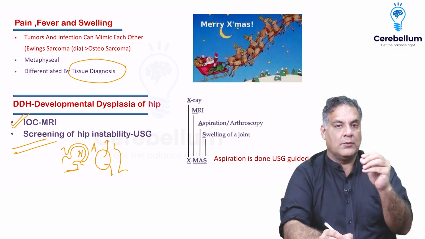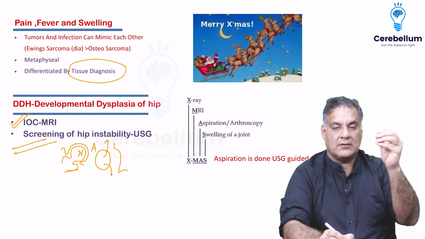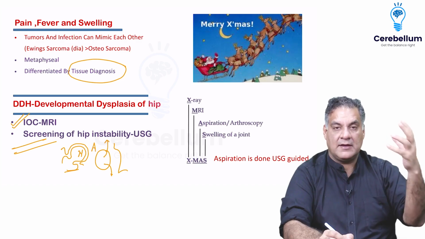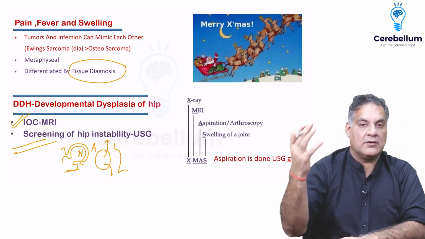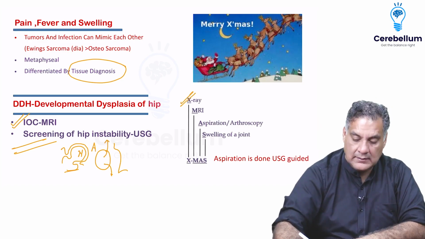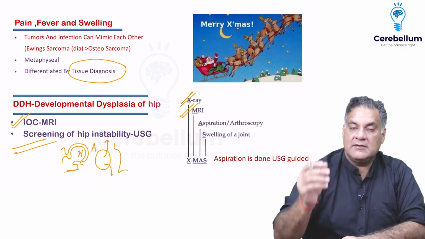Now, if I look at the bones, bones are mainly the cortical part or the medullary part or the marrow part. But when I look at the joints, I'm looking at the cartilage. So looking at the cartilage, the order of investigation, number 1 will be X-ray, number 2 will be MRI, and number 3, there's fluid inside.